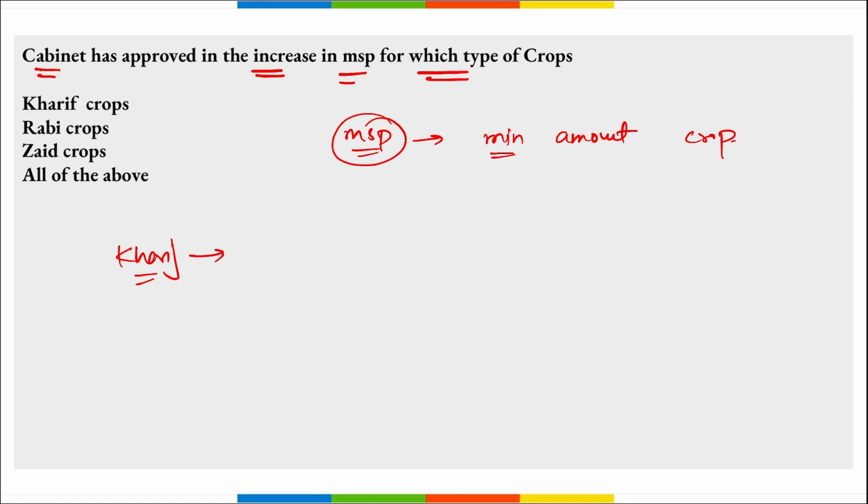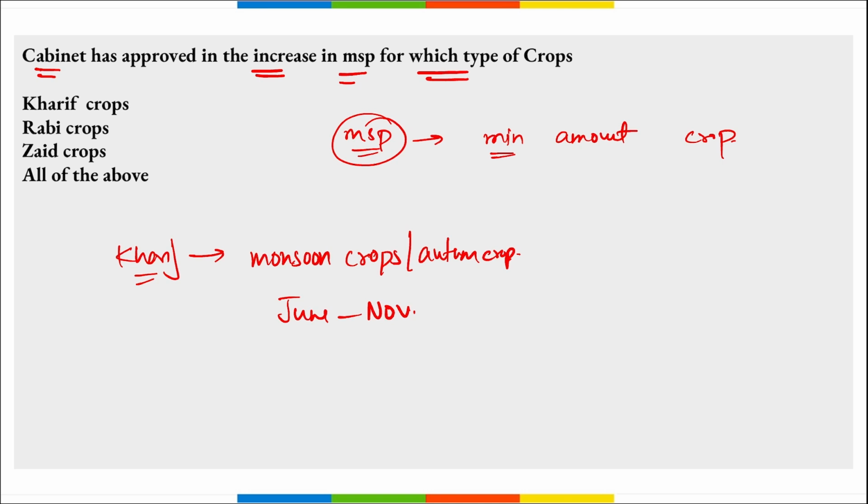A kharif crop is a crop that is also known as the monsoon crops, right? These crops are known as monsoon and sometimes by the name autumn crops also, correct? Remember, these crops last from the June month to the November month.